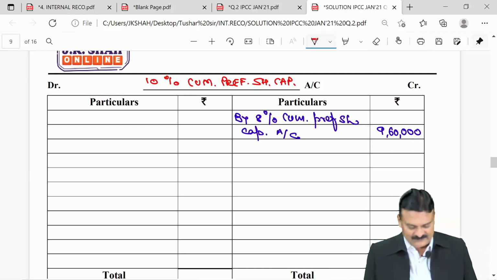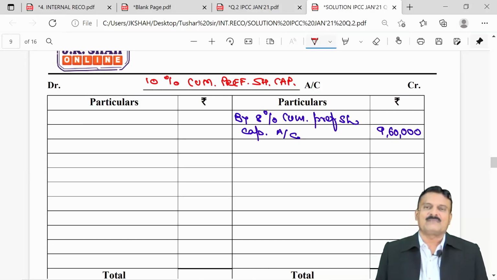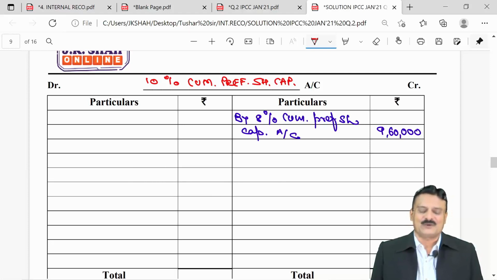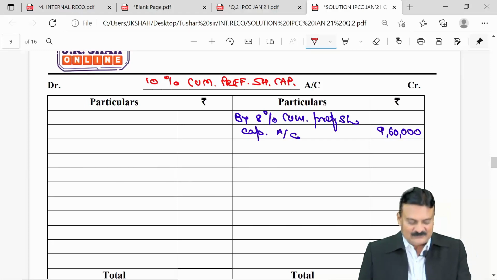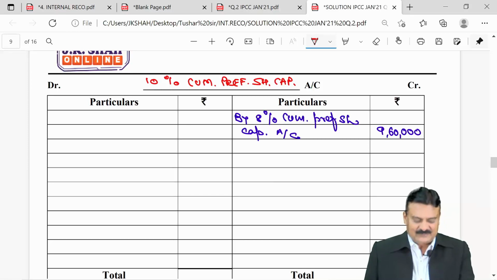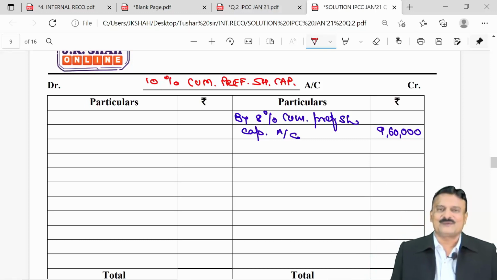And what is question telling you? The new face value. In fact, preference shareholders will subscribe to 1 share for every 4 preference shares. For 4 it is 1, and the new value is how much? New value of preference shares is from 10 rupee, the value has come down by 2.50, so 7.50.